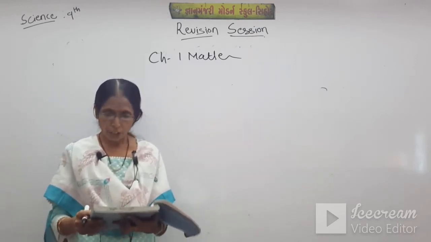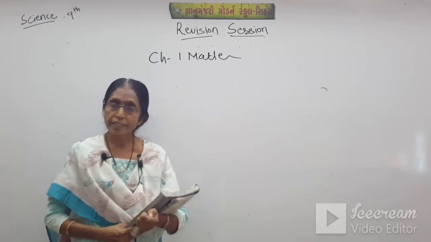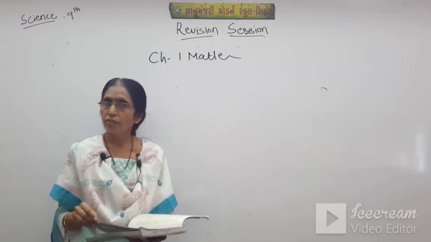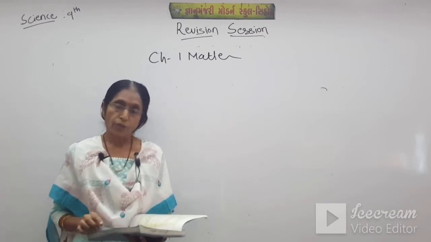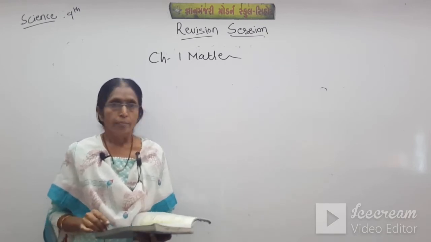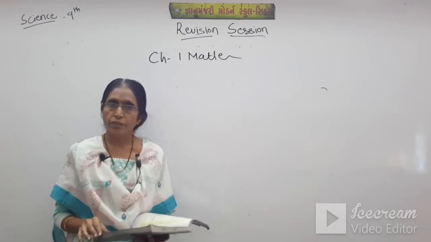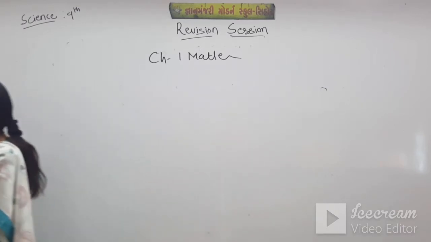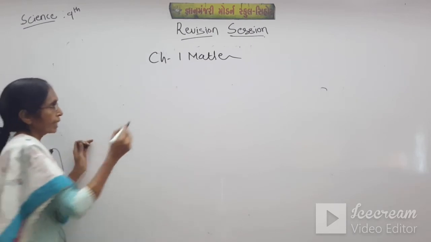What is the physical nature of matter? It can be in the solid state, the liquid state, or the gaseous state. These are the states of matter. Also I have told you there are 2 more states of matter, plasma and Bose-Einstein condensate. But you don't have to take tension about these 2 states, just remember the first 3. Now the physical nature of matter, then properties, or we can say characteristics.